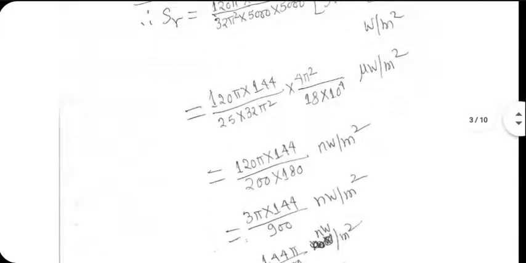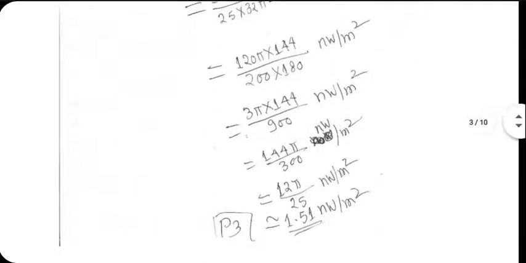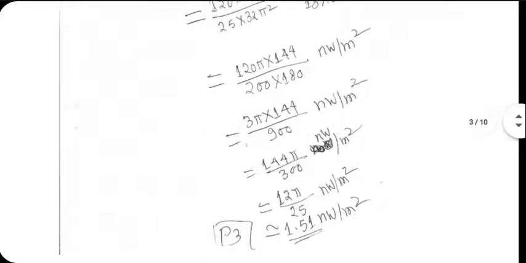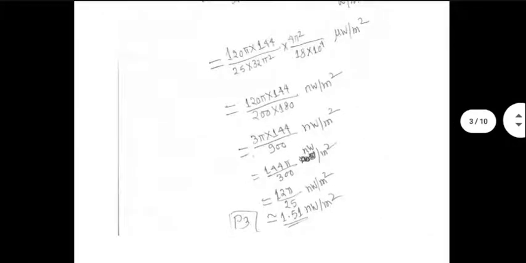After plugging in all the values, the result turns out to be almost in nanowatt per meter square. Until the end, I have not used the calculator. The result turns out to be 1.51 nanowatt per meter square at a distance of 5 kilometers from the antenna. This is approximate, but good enough.